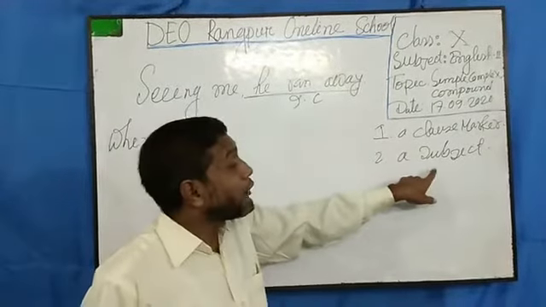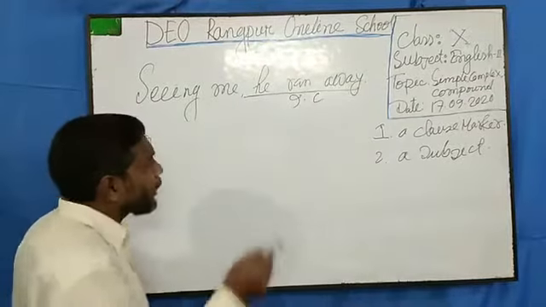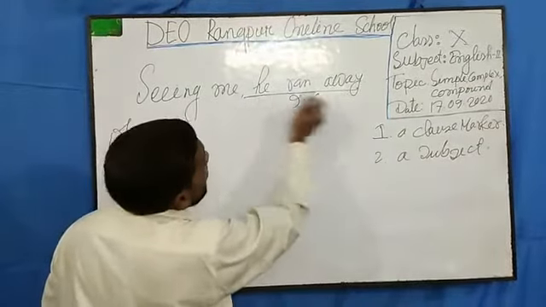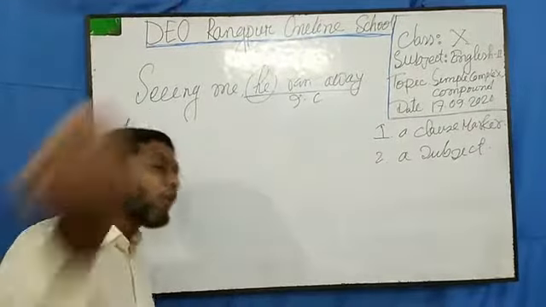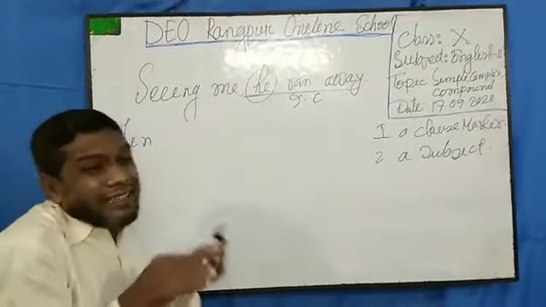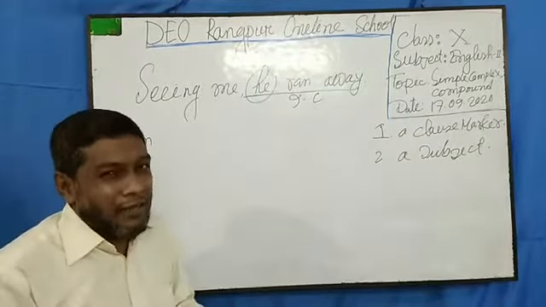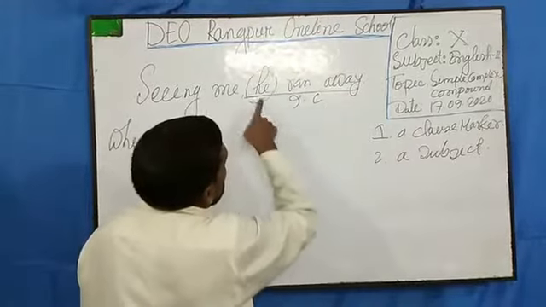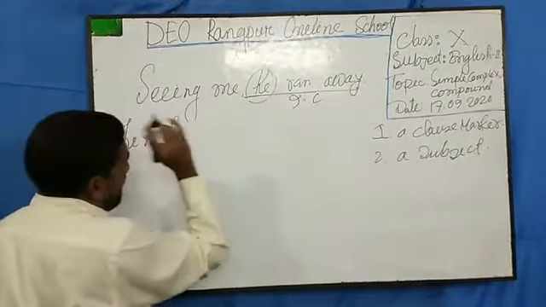But taking a subject is not difficult, because in the given clause we have a subject here. You just copy the subject. Nothing needs to be changed.